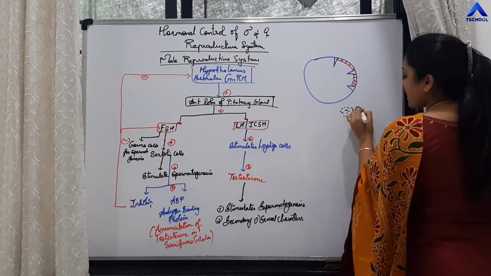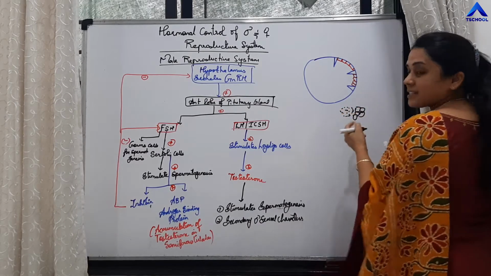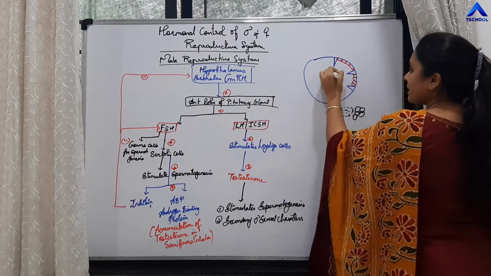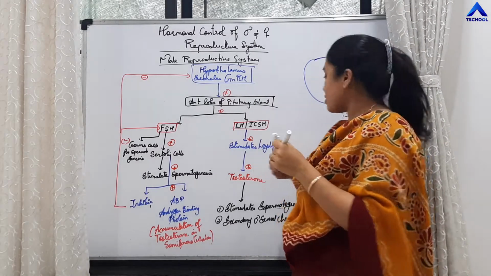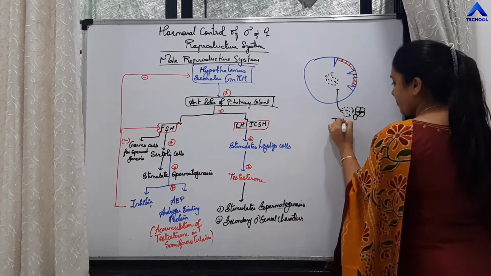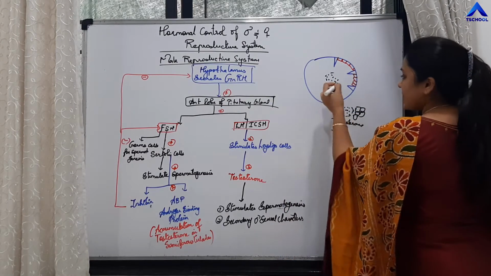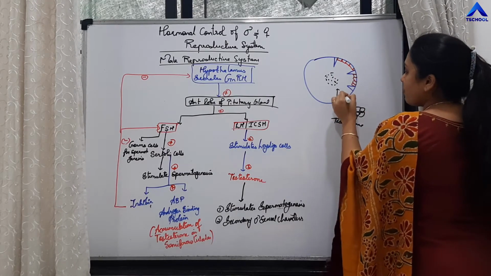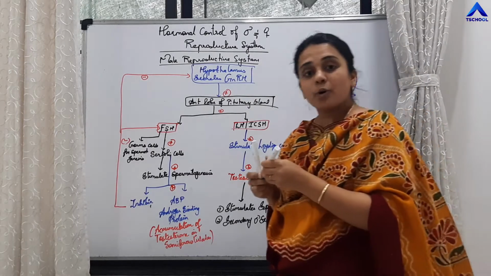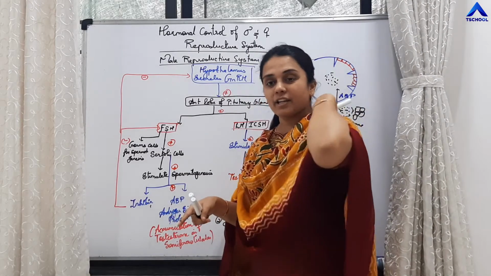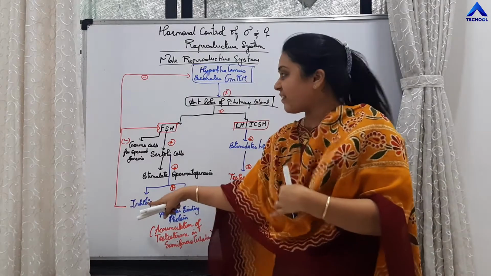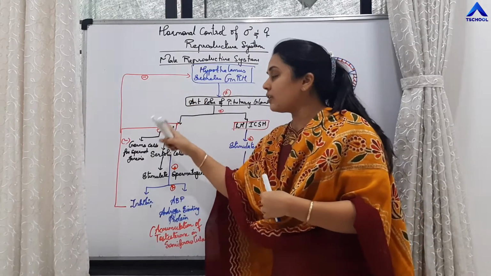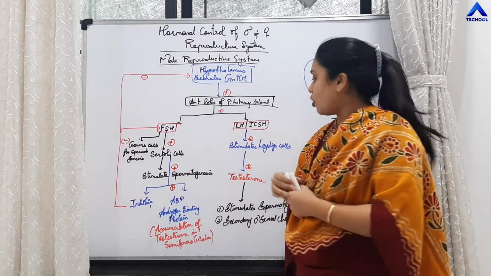Over here are the Leydig cells, which are present in the interstitial tissue. This is the androgen which is released. This androgen, testosterone, is going to get accumulated inside the seminiferous tubules under the effect of androgen binding protein, which is released by Sertoli cells. Inhibin has a negative effect. It inhibits the release of gonadotrophin releasing hormone as well as FSH.